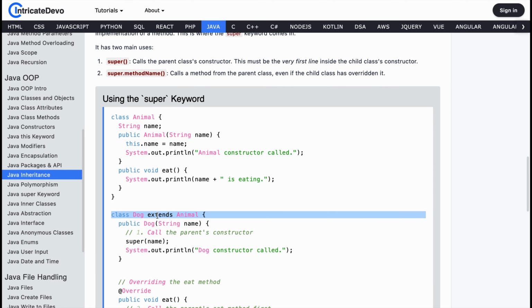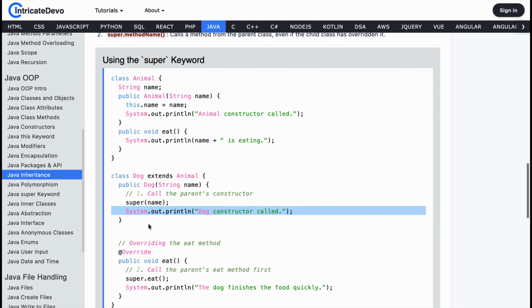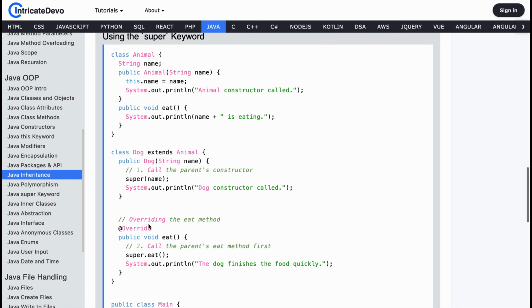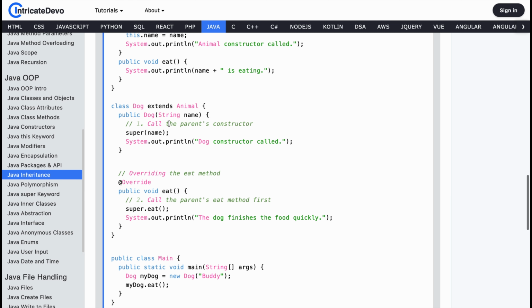Class Dog extends Animal, public Dog(String name) calls super(name) and prints "Dog constructor called". When we create a Dog object, Java first calls the parent constructor using super(name). And importantly, super must always be the first line in the child constructor, otherwise Java gets angry.